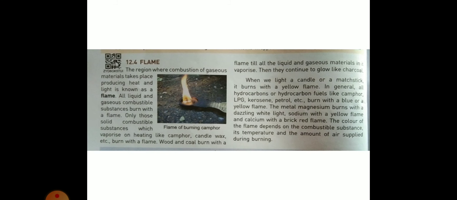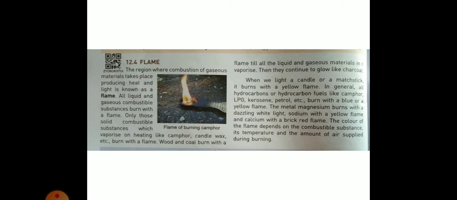The region where combustion of gaseous materials takes place, producing heat and light, is known as a flame. All liquid and gaseous combustible substances burn with a flame. Only those solid combustible substances which vaporize on heating, like camphor, candle, wax, etc. These combustible substances change from solid to vapor and burn with a flame.